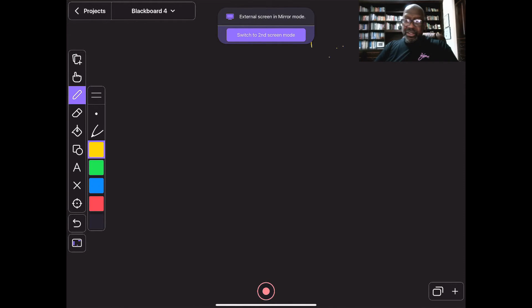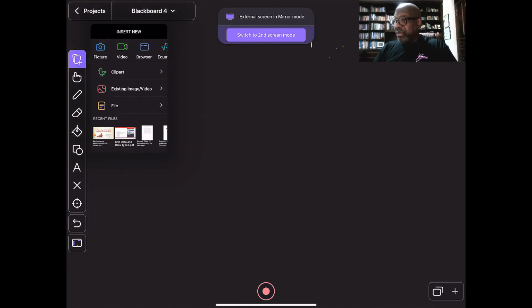If you look on the left hand side, this area right here, you have your menus. I could add files to my whiteboard. For example, I could add a picture, a video, I could go to a browser, I could add an equation, clip art, whatever I want, or a file.